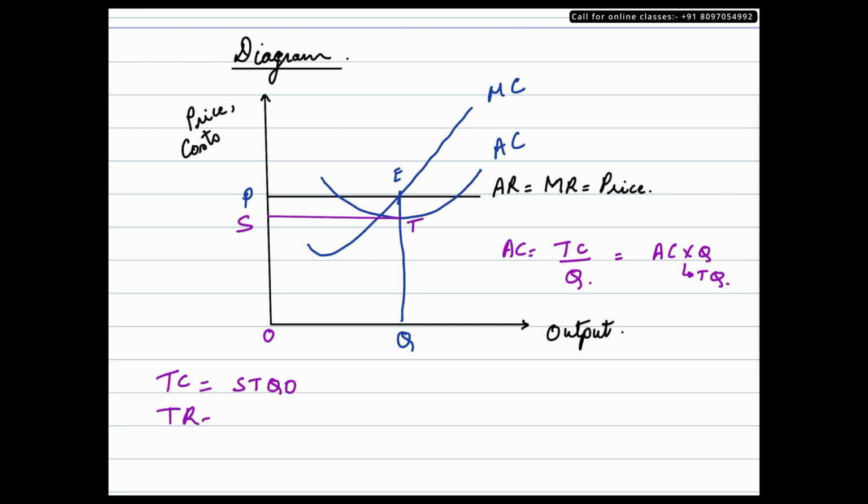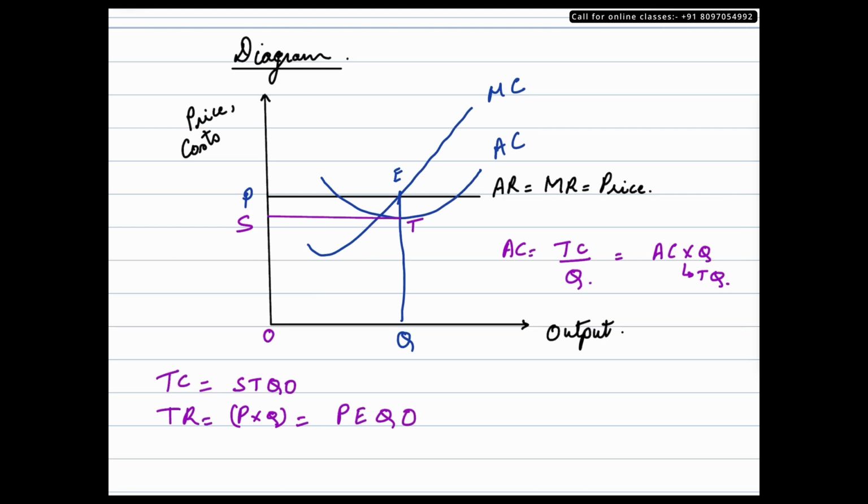Now likewise, what is the total revenue? So total revenue is equal to this block, which is O, P, E, Q. Why are we calling it as total revenue? Because this is where the commodities are priced and this is the total quantity sold by this firm. And total revenue is calculated as price times quantity. So that is equal to P, E, Q and O.